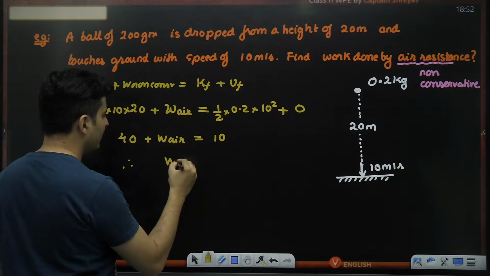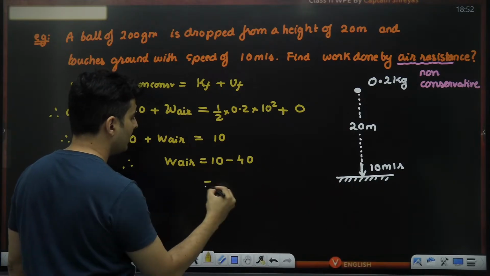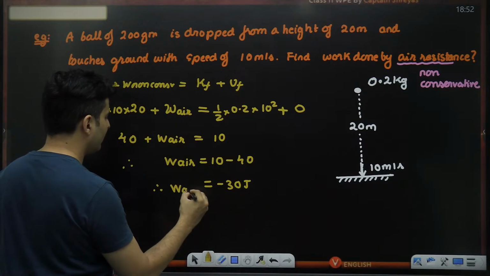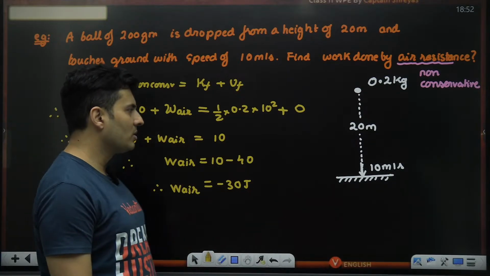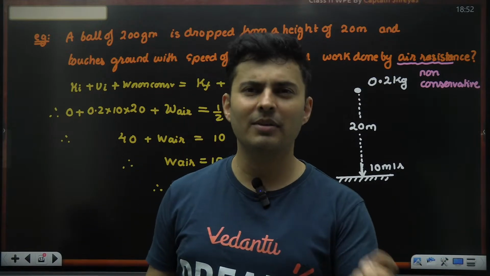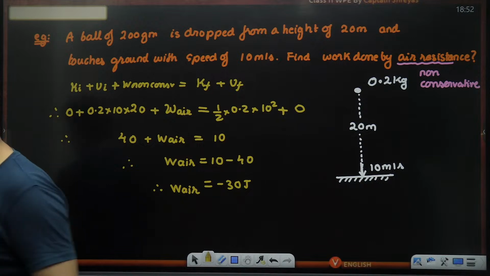Okay, so what is the work done by air? It will be then 10 minus 40, which means it will be minus 30 joules. So the air resistance has sucked out 30 joules of energy from that ball, and that's the reason why mechanical energy was not even conserved in the first place. Got it? Very good. So the answer will be minus 30.